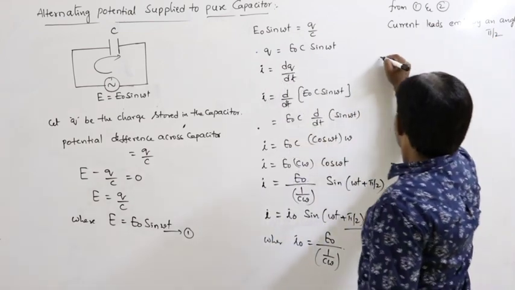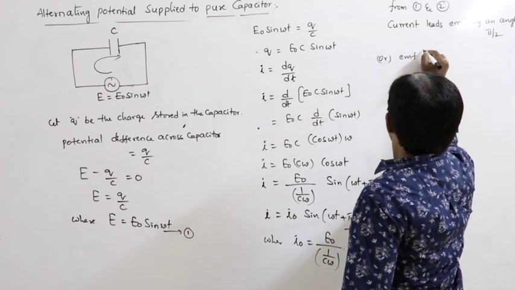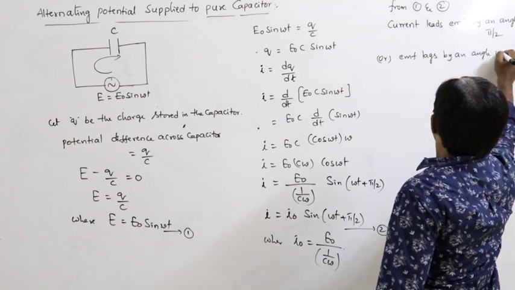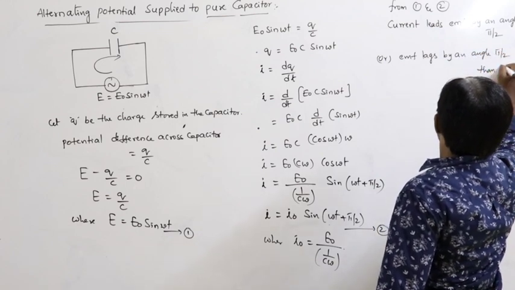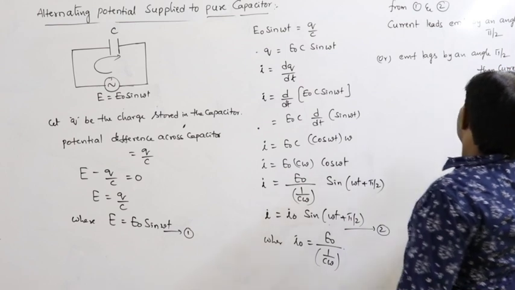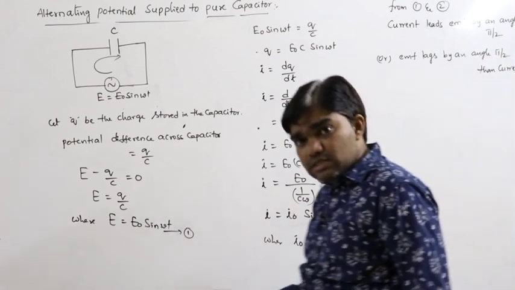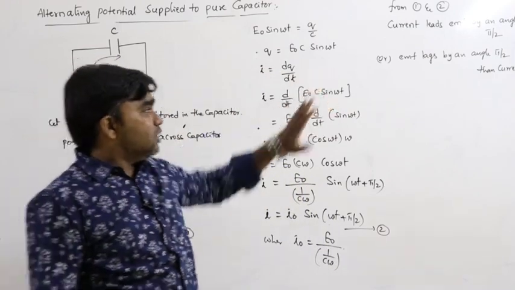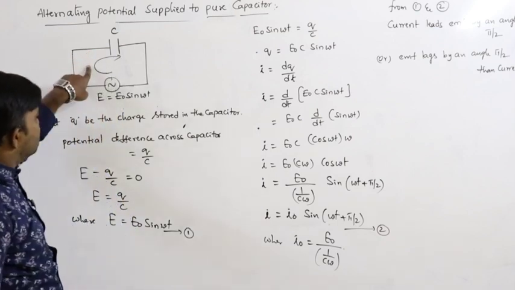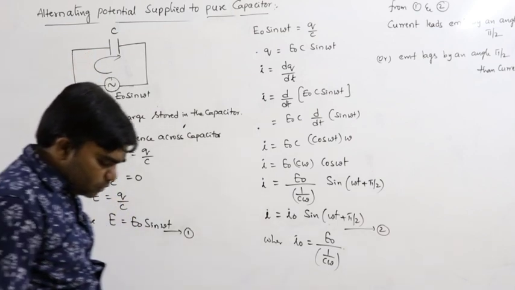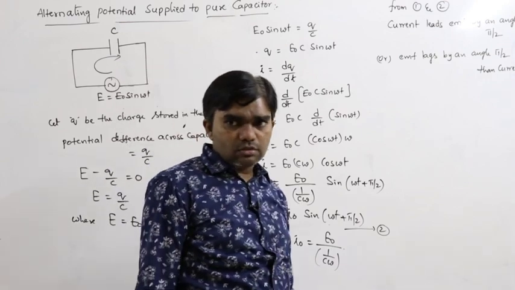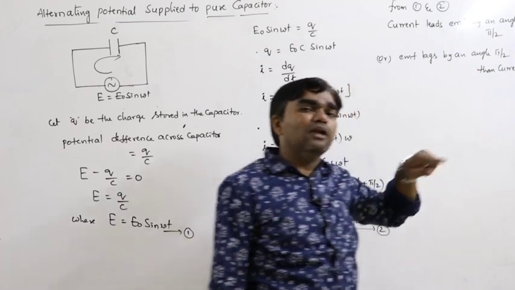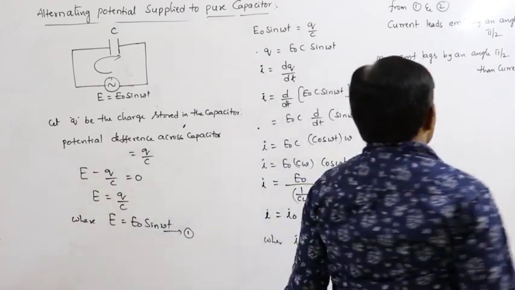or EMF lags by an angle pi by 2 than current. Either is right; both are correct. Current leads or EMF lags. So, that means when a pure capacitor is connected to the circuit, the current leads by an angle pi by 2. That means EMF lags by an angle pi by 2.